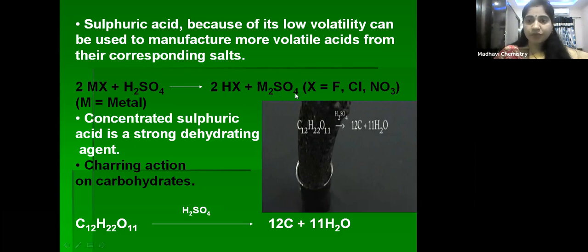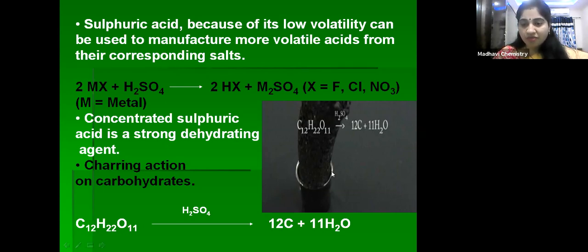Next one: concentrated sulfuric acid is a strong dehydrating agent. Just now we have discussed it. Sulfuric acid absorbs water, so it is a dehydrating agent. Charring action on carbohydrates: you can see here, this is C12H22O11, sucrose. When it is treated with sulfuric acid, we get 12 carbon plus 11 H2O.